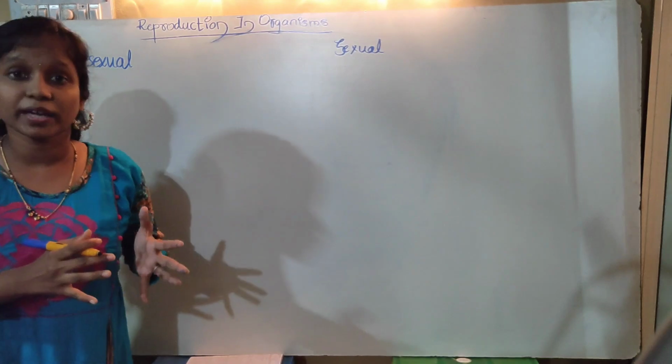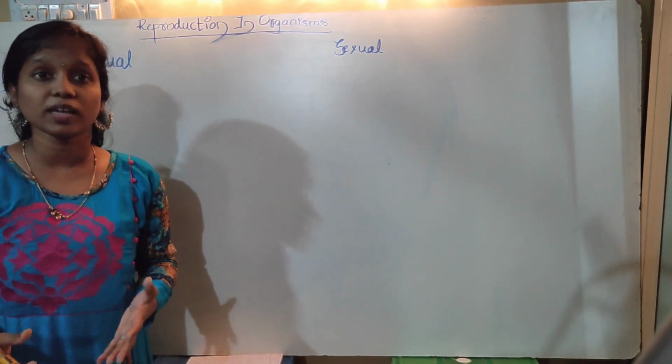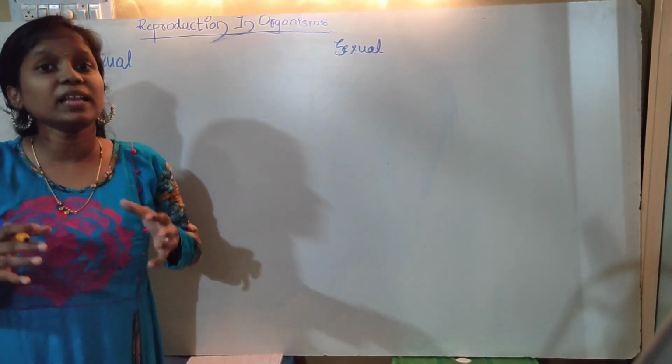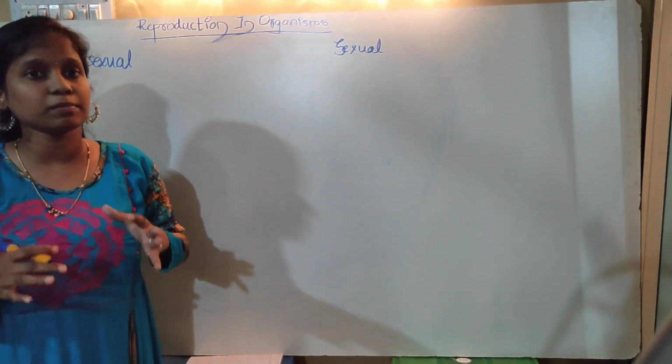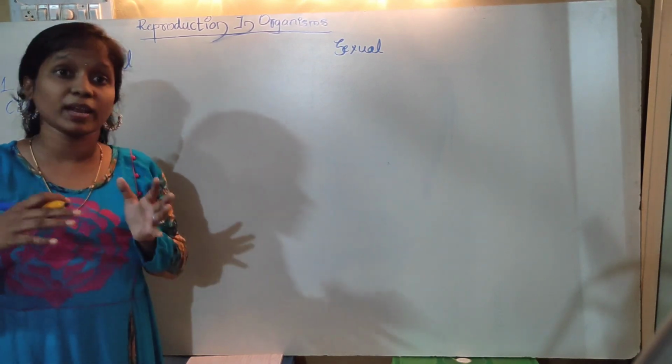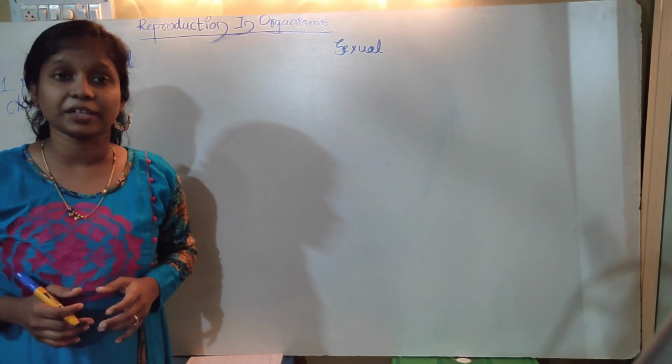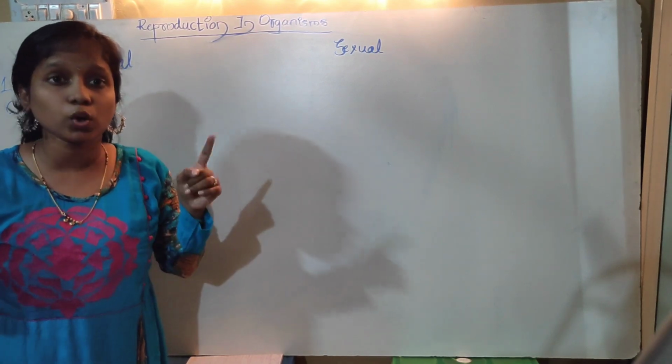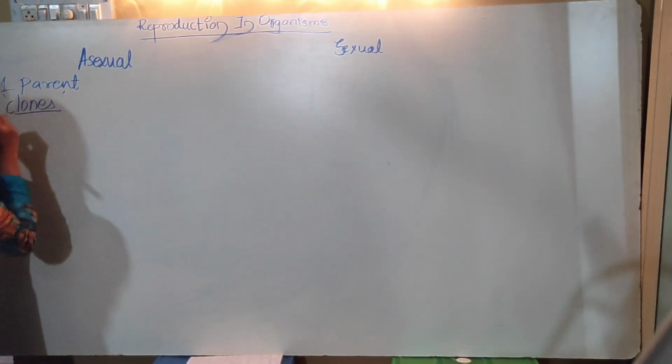A parent organism gives rise to a set of clones, or similar individuals. All these organisms bear genetically as well as morphologically similar characters. We call such organisms clones. This is the term clones.